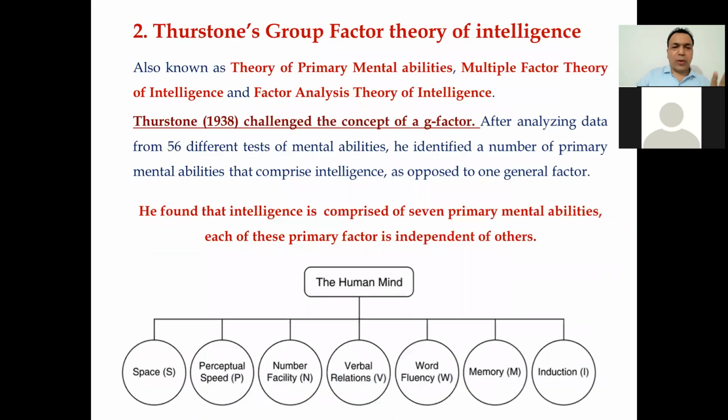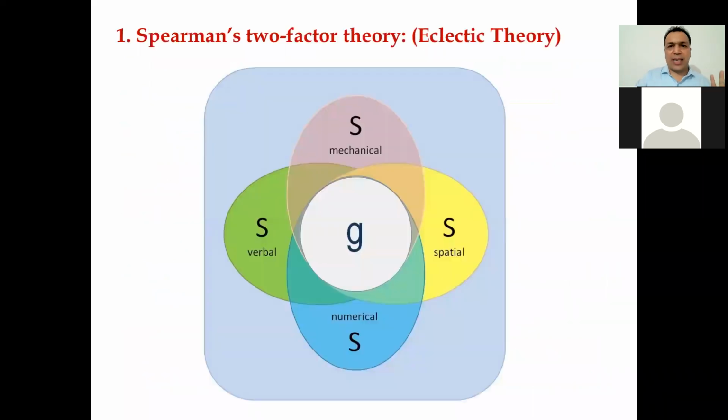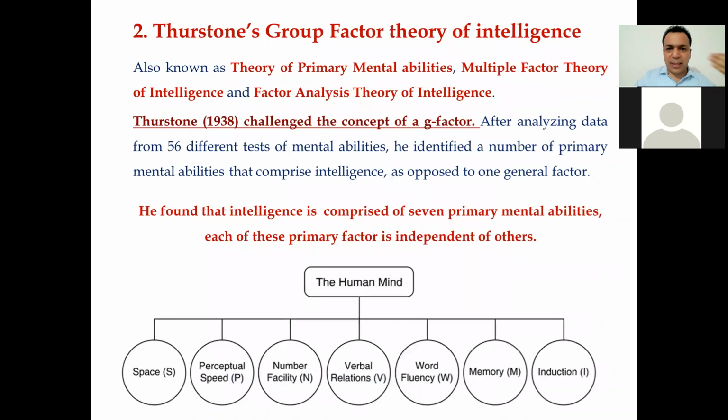So next we talk about the Thurston group factor theory. This is a very simple theory. Spearman only talked about two factors: one is the G factor and one is the S factor. The G factor is present in everyone. He said that it is universal and inborn. We can increase our S factor, the specific factor, from the environment by adopting and acquiring.